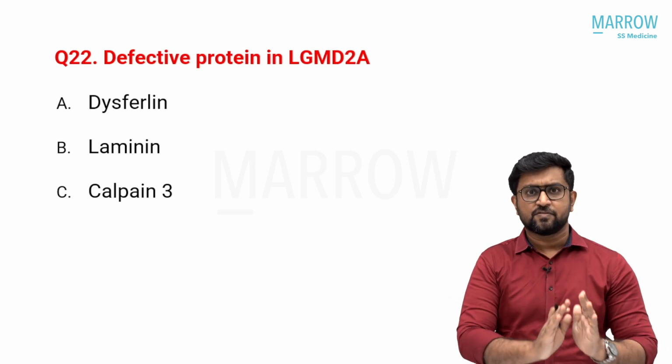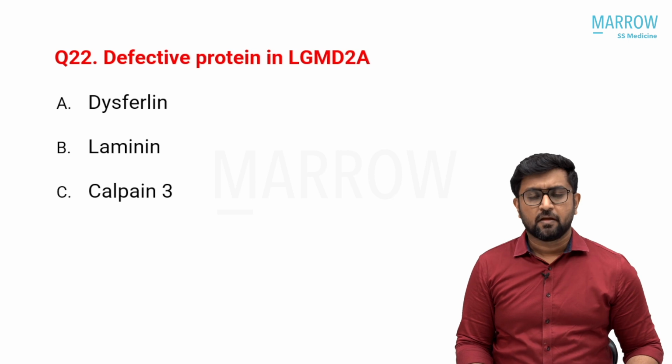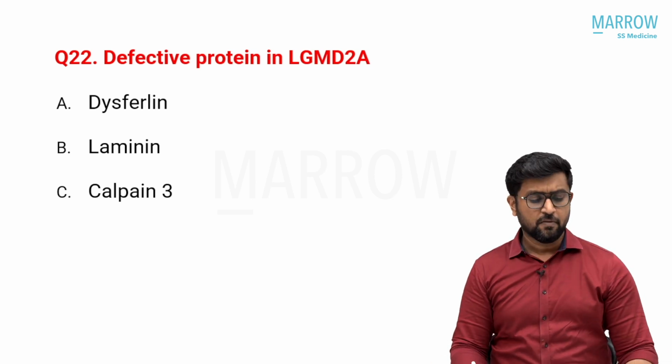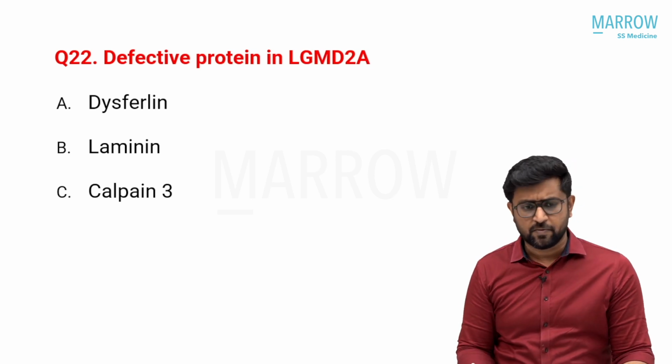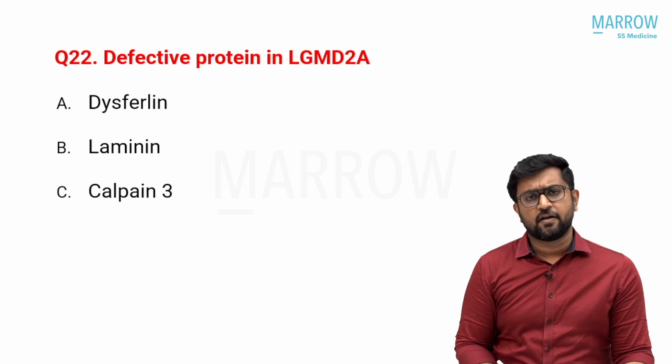This is actually one of the questions asked from the muscle module. I had been telling you about LGMD, the naming and the protein. Every time one question is coming. Last time also one question came. So I told you to study the new names and all, but the question doesn't need such new names. The defective protein in LGMD 2A. That is a direct knowledge-based question.